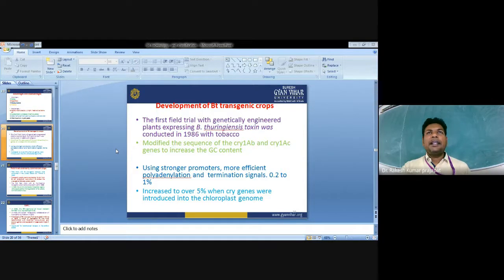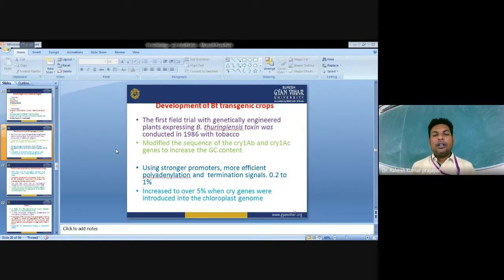So this bacterial protein has a high AT content, but to express this protein in the plant system, they have to optimize the codon usage of the bacterial gene according to the plant genome. First, we need to understand that when we express a bacterial gene in a plant system, or any plant gene in a bacterial system, we have to optimize the codon usage. Bacteria are a prokaryotic system, and plants are a eukaryotic system, which is somewhat different. So we have to optimize the codon usage according to the individual organism.